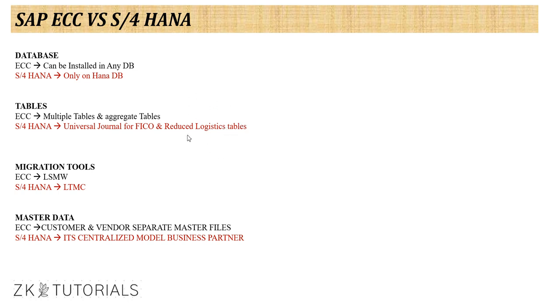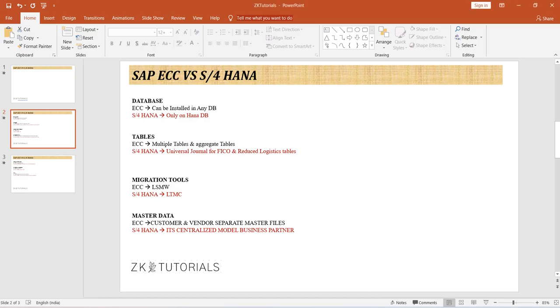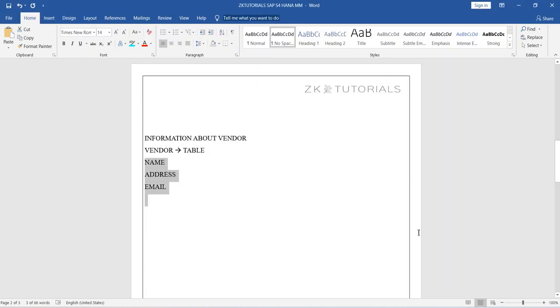One more important topic about this is that ECC works on a row basis, and S4HANA works on a column basis. How that works, for example, let me take a glance. Try to understand here.